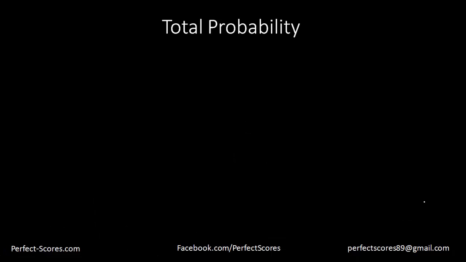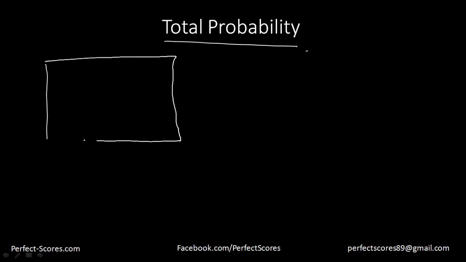Before I start with Bayes theorem, I'd actually like to start with the concept of total probability. Let's suppose this is my whole universe and there is an event A right here, and I want to find out the probability of event A happening.